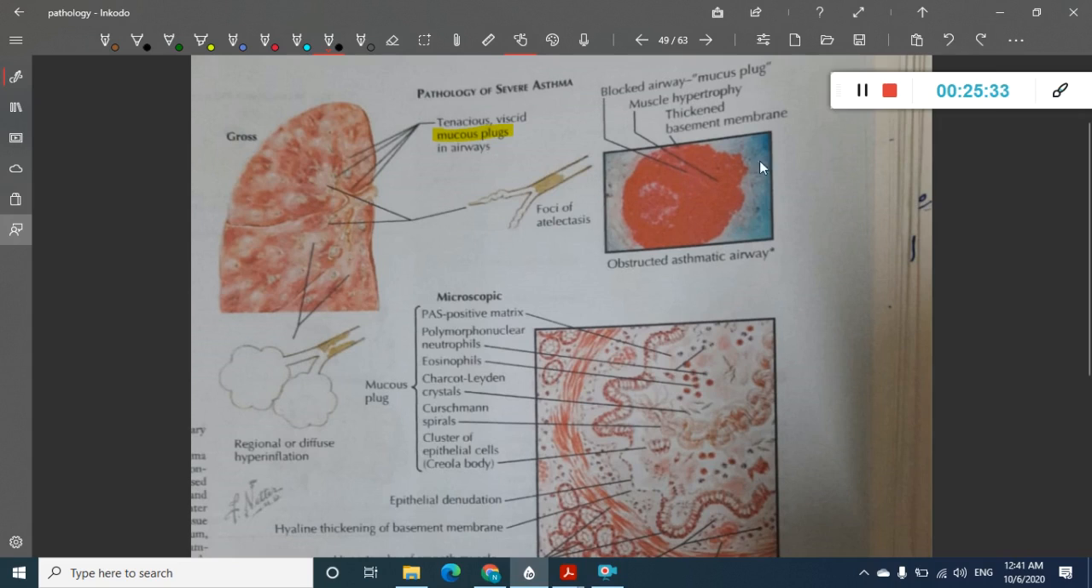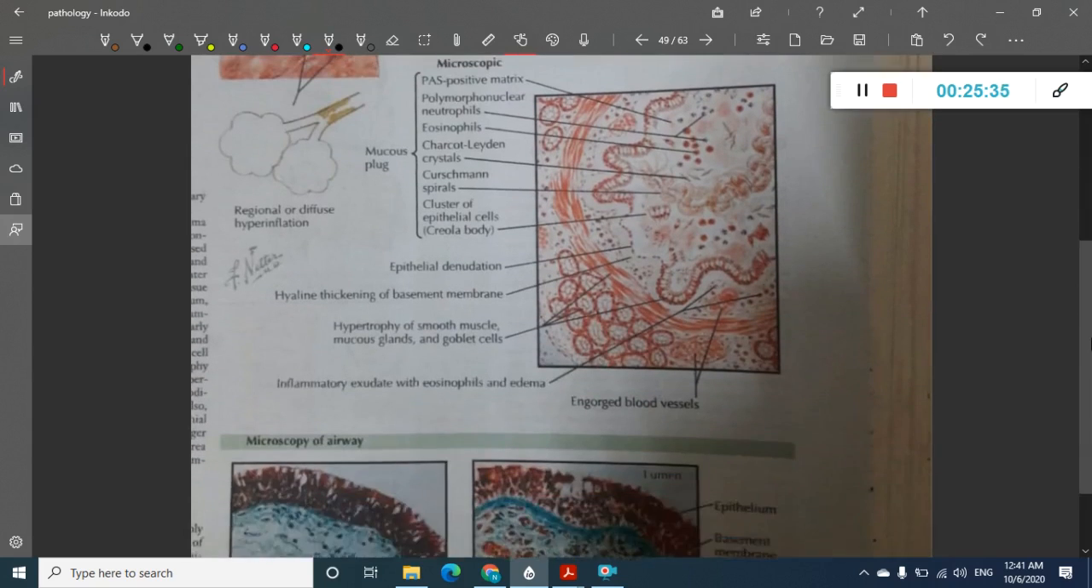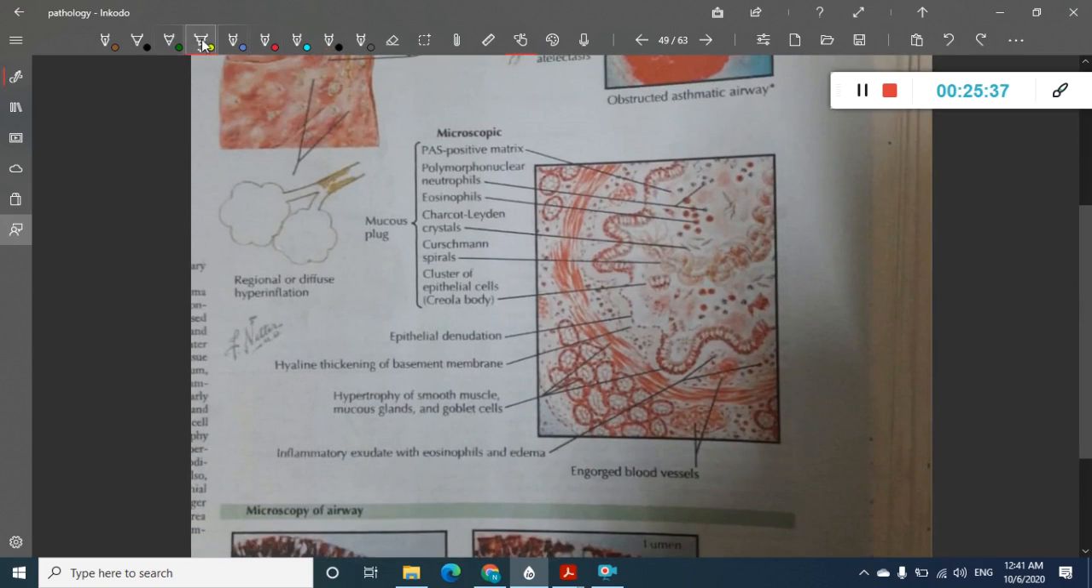And there is a thickened basement membrane also. You'll see the microscopic features very well. These are the PAS positive matrix, and these are polymorphonuclear neutrophils. These are the eosinophils which are seen. These crystals are actually Charcot Leyden crystals. These are Curschmann spirals. This whole thing is Curschmann spirals. And then you see these bodies which are Creola bodies.